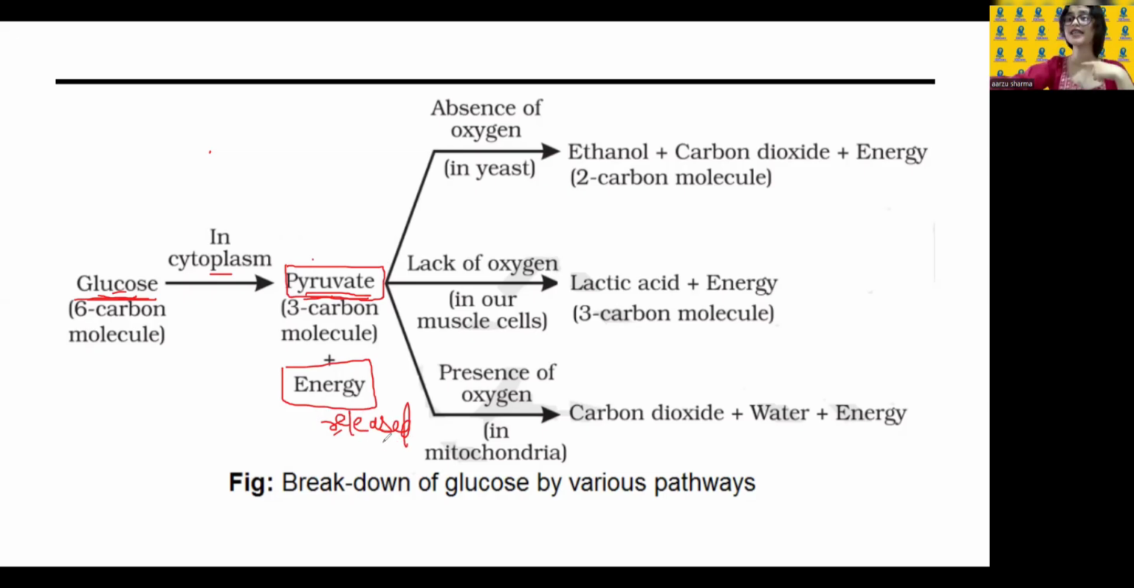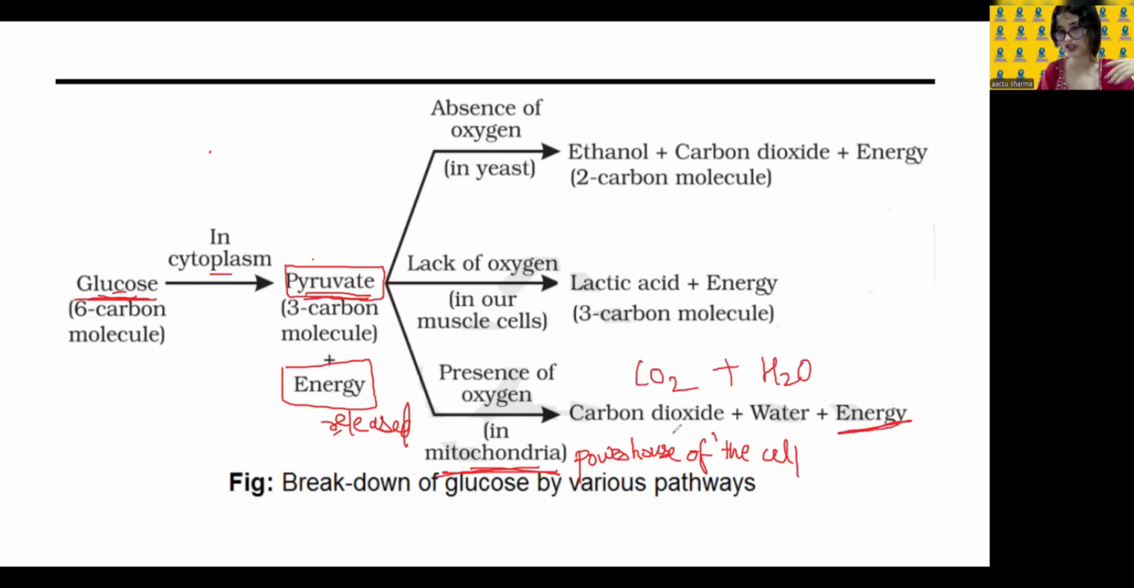Now, further breakdown of pyruvate, that is the 3 carbon molecule, is done. If it is done in the presence of oxygen, it is done in the mitochondria. Suppose in our body, it is done in the mitochondria. What is mitochondria? Everyone knows, powerhouse of the cell. Right? There are so many memes also about this. So, in the presence of oxygen, in the mitochondria, it will break down further into carbon dioxide, water, and it will also release energy. Okay?